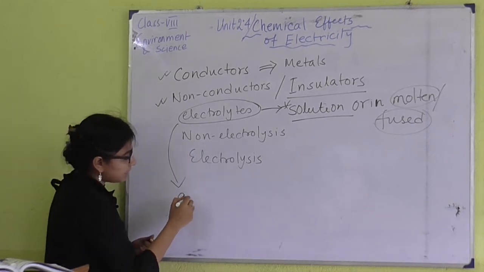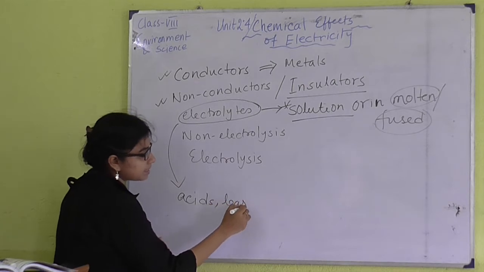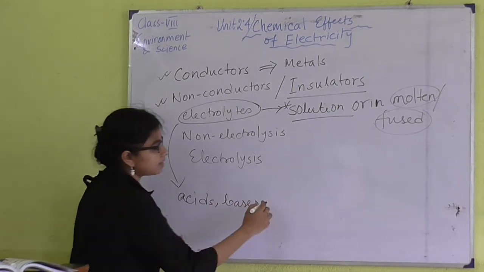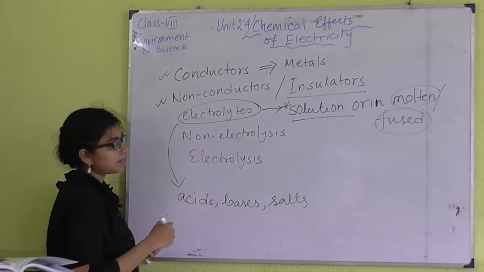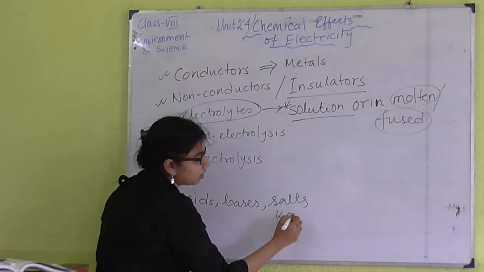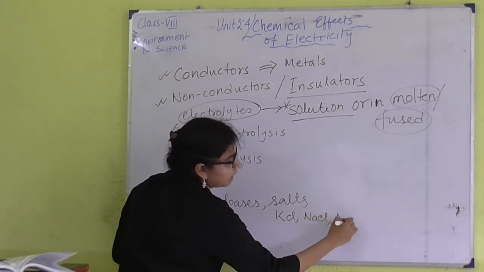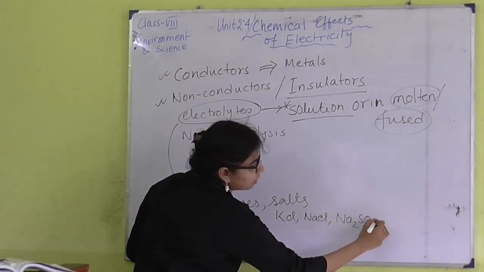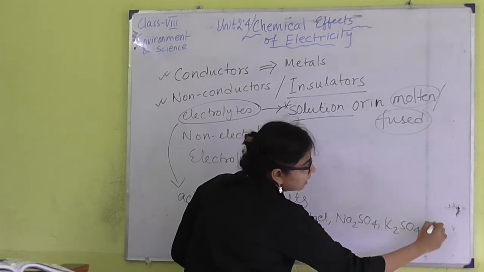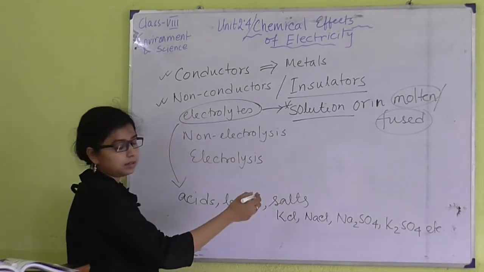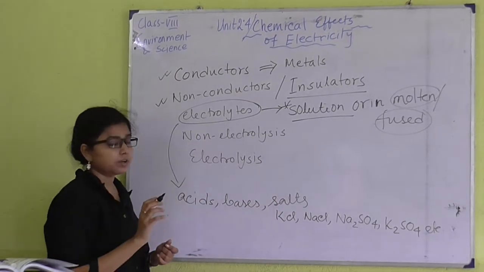All the acids, more or less, are electrolytes, all the bases are more or less electrolytes, and salts are electrolytes. Examples of electrolytes are KCl, NaCl, Na2SO4, K2SO4; they are examples of salts that can conduct electricity. That means they are electrolytes.